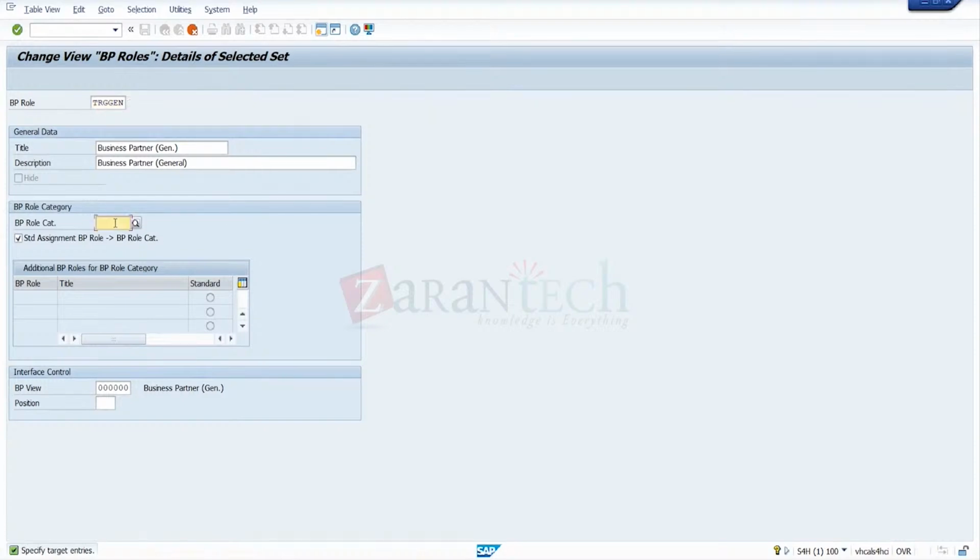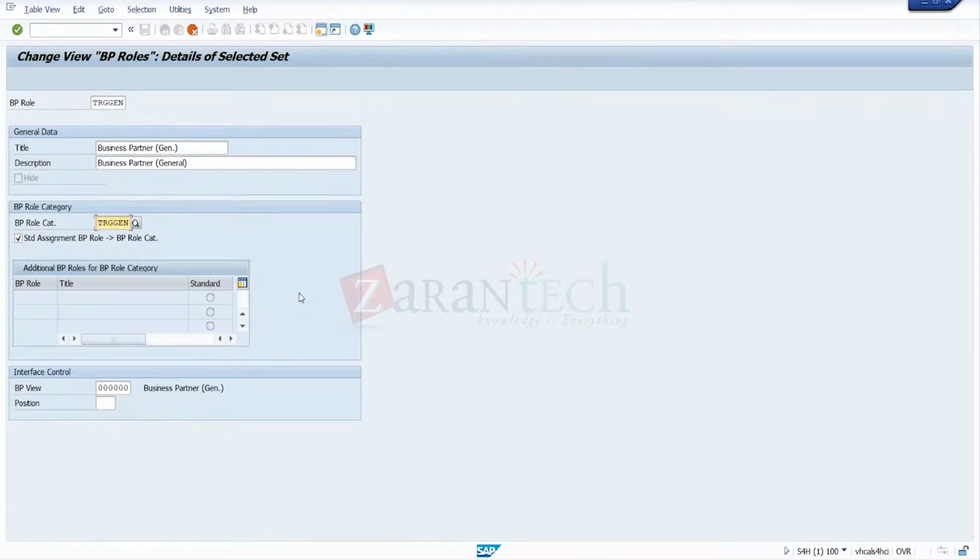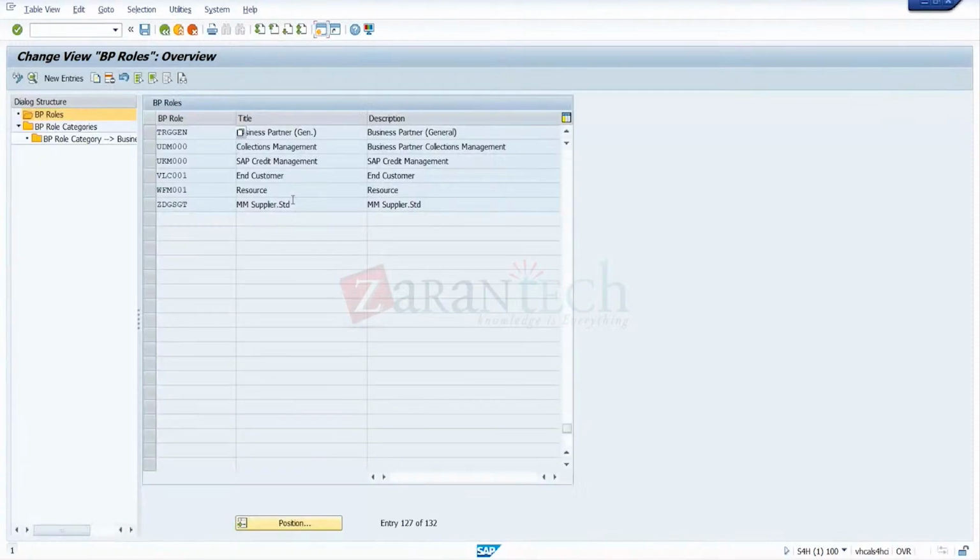So you can link the role category that you created in the earlier step. That was TRG GEN. So we'll link that one. This is a TRG customer, so I link this one. Don't change BPU, please do not change it. BPU is a standard. Don't change the BPU here. Now save this one.